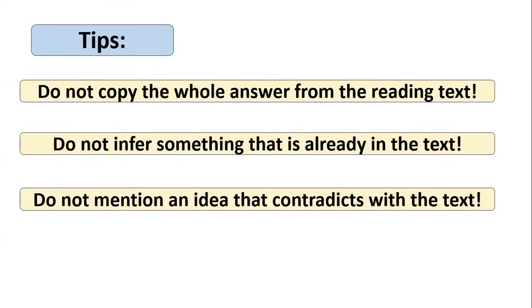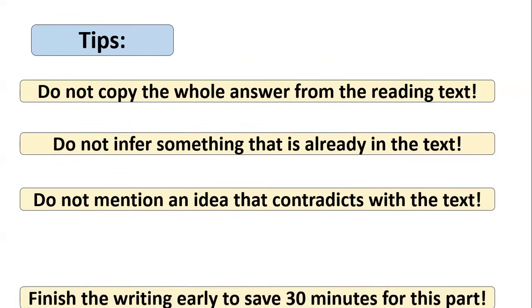Do not mention an idea, of course, that contradicts the text. Like in the previous one, I showed you that this person was all the time supporting the idea of having balance between work and life. So how come, if I say no, he does not support any paternity leave? It doesn't make any sense, because it means that I don't care about parents, I don't care about personal life. So do not say anything that goes against the text.